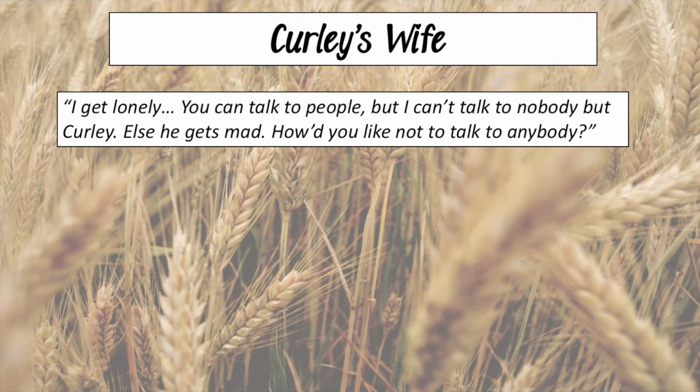And then Curly's wife, she says to Lenny, "I get lonely. You can talk to people, but I can't talk to nobody but Curly, else he gets mad. How do you like not to talk to anybody?" So Curly's wife, if we think about it, she had been a young girl, she'd been going to dances, she wanted to go to Hollywood, and then she got annoyed with her mother and she married Curly. Now she's on a ranch where she can't talk to anyone but Curly. And as we know, Curly's not the nicest guy, is he? Her isolation is really emphasised.